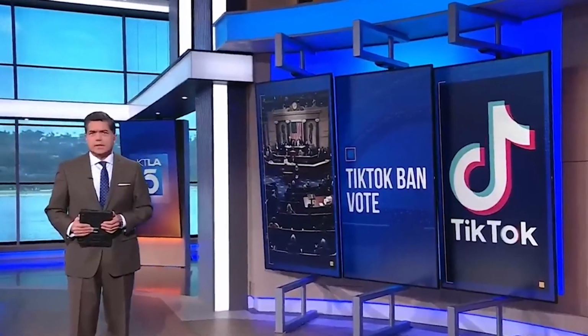If you want to protect yourself and your content from the potential TikTok ban coming to the US. Now to breaking news in our nation's capital, the U.S. House of Representatives has passed a bill that would ban TikTok in the US. But you're not sure where or how to create a forever home for your valuable content and community, let me